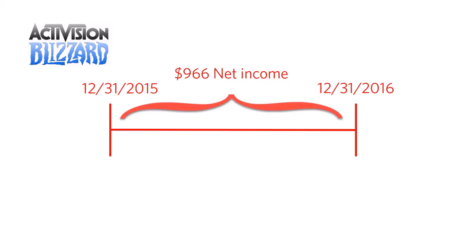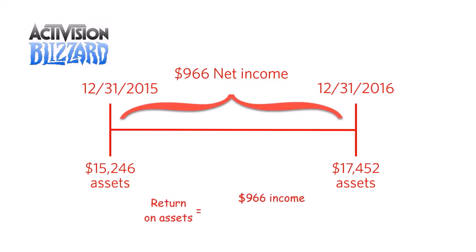Let's first look at return on assets, which is net income divided by average total assets. For example, Activision Blizzard had $966 million net income for 2016. At the start of 2016, it had total assets of $15,246 per the December 31st, 2015 balance sheet. At the end of the year, it had $17,452 of assets per the December 31st, 2016 balance sheet. This gives return on assets of 5.9%.